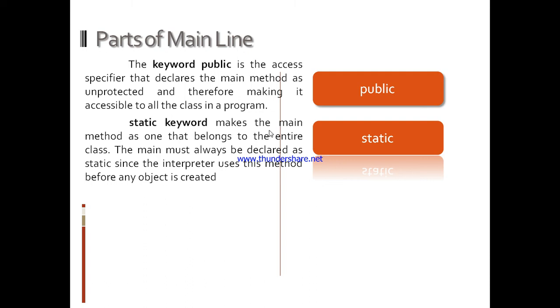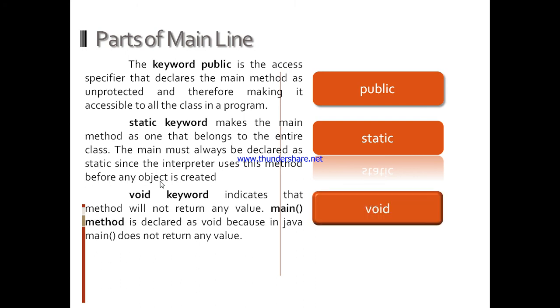The static keyword makes the main method one that belongs to the entire class. The main must always be declared as static, since the interpreter uses this method before any object is created. The void keyword indicates that the method will not return any value. The main method is declared as void because in Java main does not return any value.